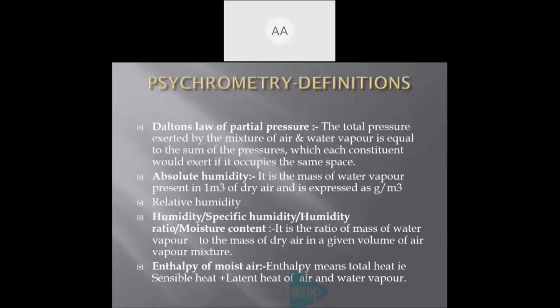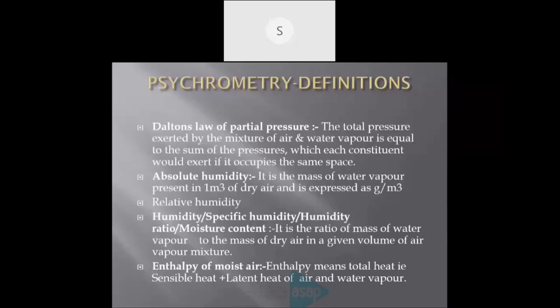And absolute humidity. It is the mass of water vapor present in 1 meter cube of dry air and is expressed in gram per meter cube. That is absolute humidity, the mass of water vapor present in 1 meter cube of air.